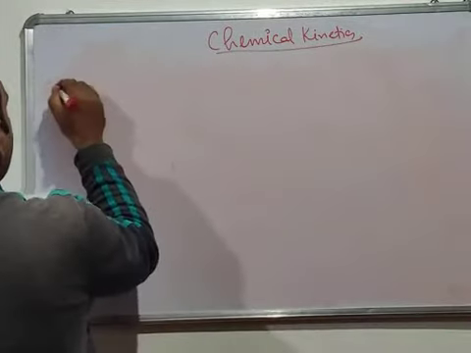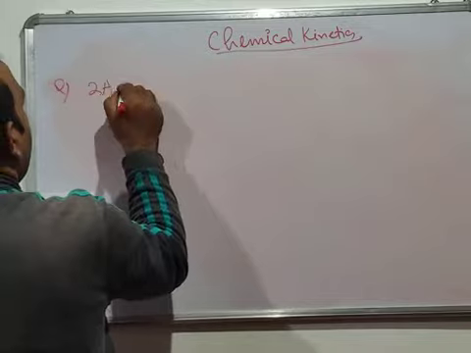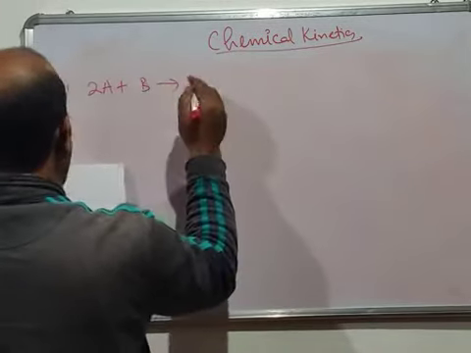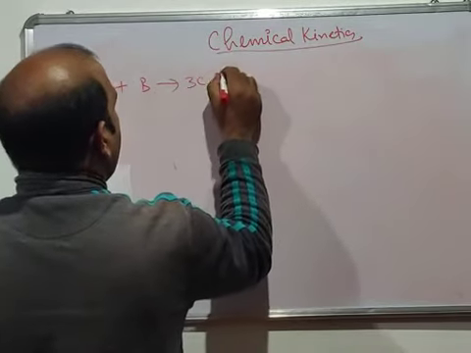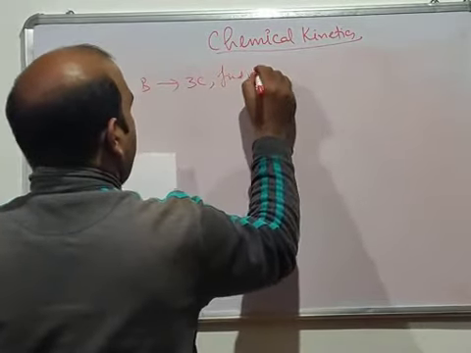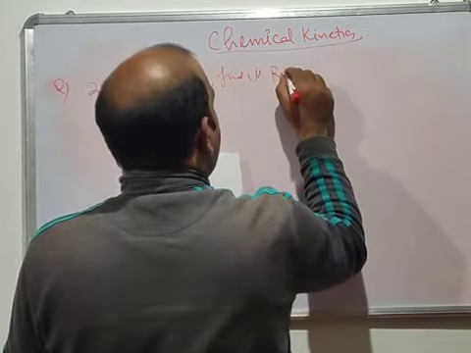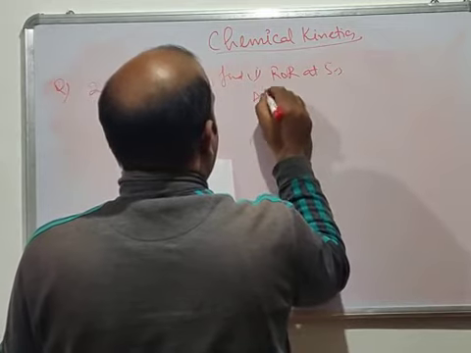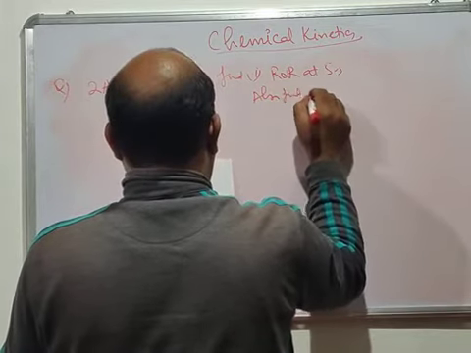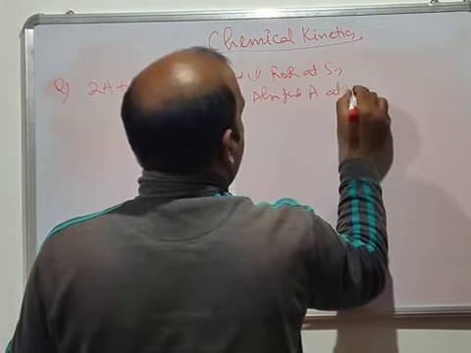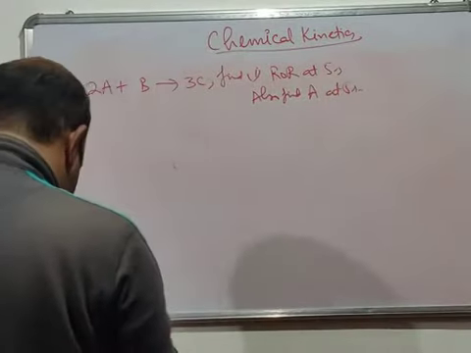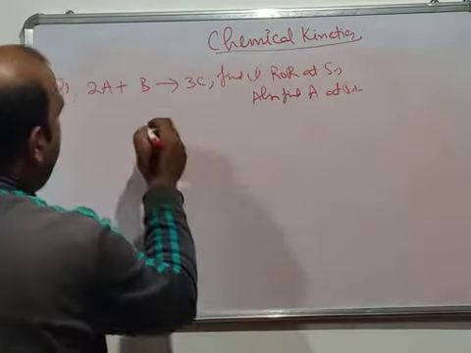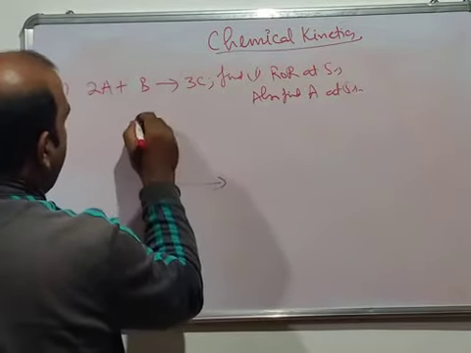But again, the question here is like you have 2A plus B gives you 3C. Now the first thing you have to find is the rate of reaction at 5 seconds. Also find dA by dt at 5 seconds. These two things you have to find. But you have been given a graph.